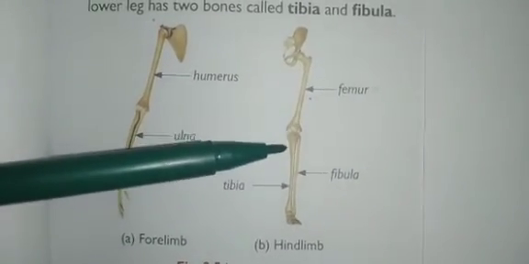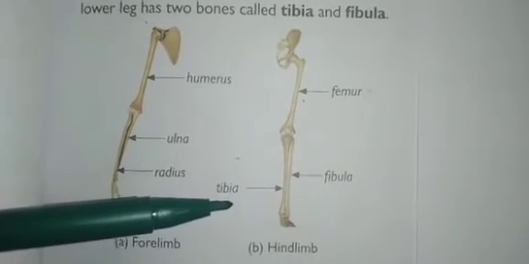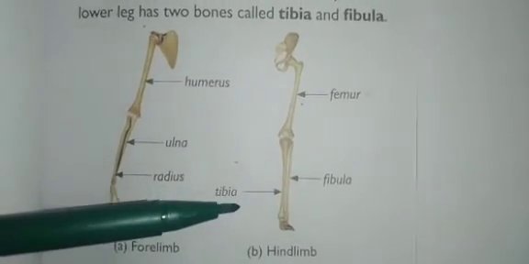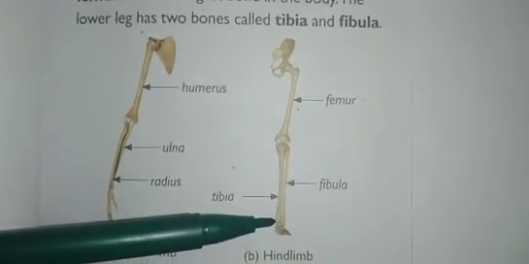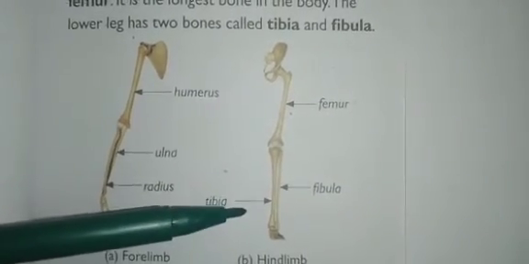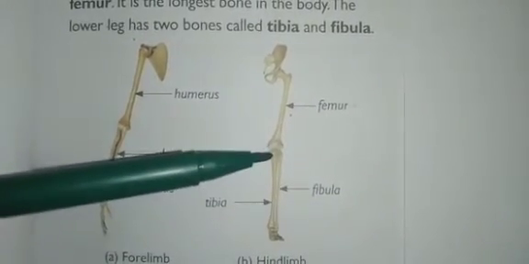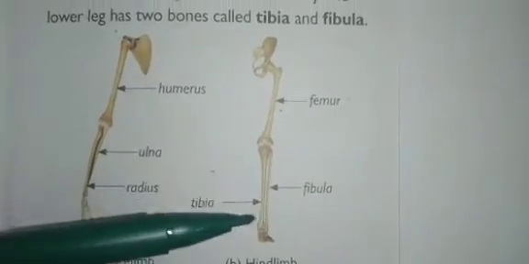Okay, one is the main, very strong and hard bone, that is called the tibia. And the next small bone present in the lower portion of the hind limb is the fibula. Okay, tibia and fibula are the lower leg bones, tibia and fibula.